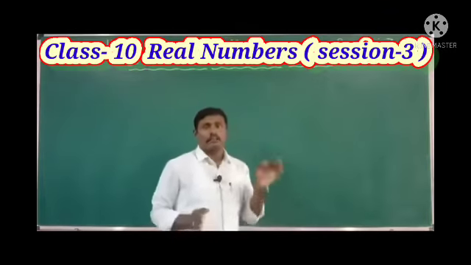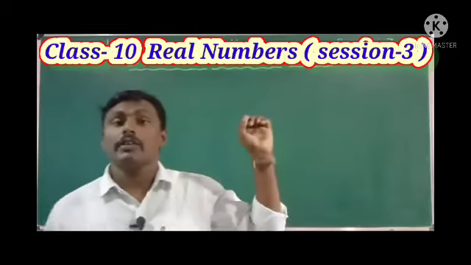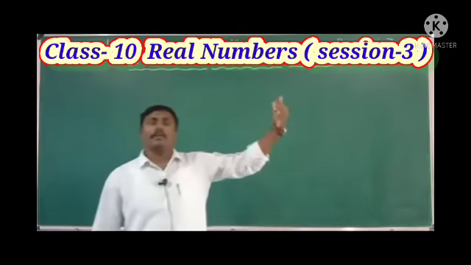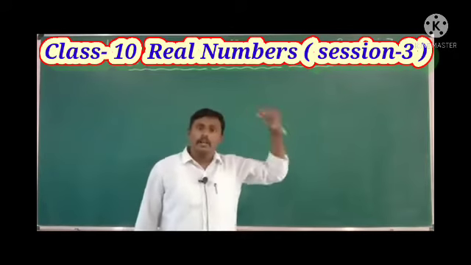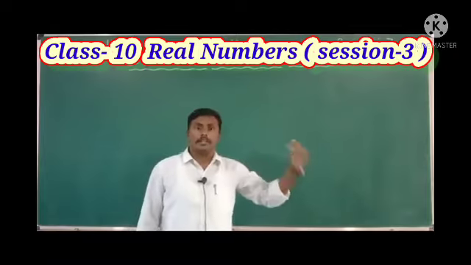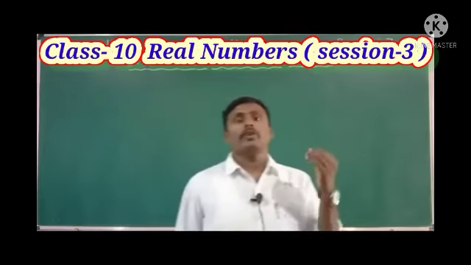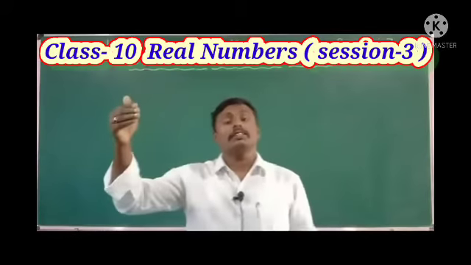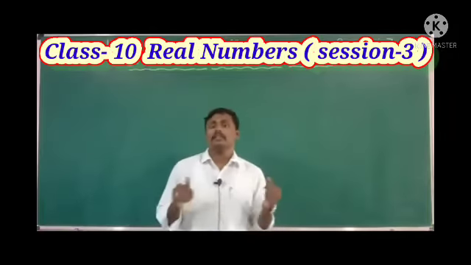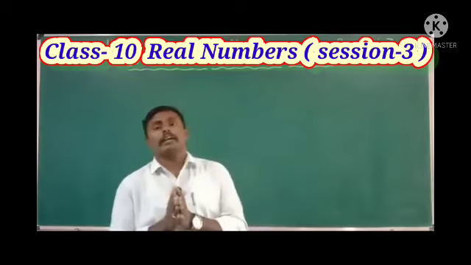So a rational number is in the form p by q, where q is not equal to 0. If p divides the denominator q and the remainder is not equal to 0, or the quotient is in continuous form, that kind of decimal expansion is called a non-terminating expansion.